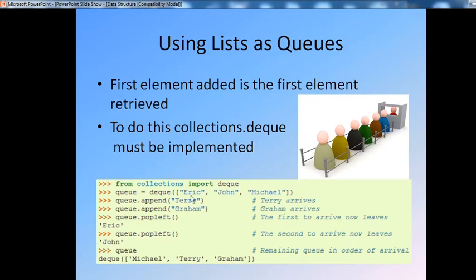See in this example, first three elements arrive, Eric, John, Michael. Again you put two elements, Terry and Graham. Then you remove two persons, Eric first and John. They are first removed from that particular queue using the function q dot popleft. That means Eric left first and then John. Finally three persons remain, Michael, then Terry and Graham. In this way you can insert and delete items from a particular list using queues.